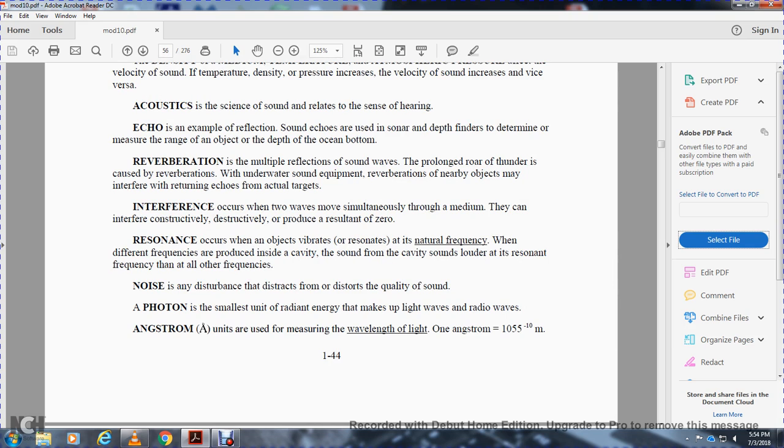Resonance occurs in an object that vibrates at its natural frequency. When a different frequency is produced inside a cavity, the sound of the cavity is strongest at the resonant frequency, and other frequencies are distorted, degrading the quality of the sound.